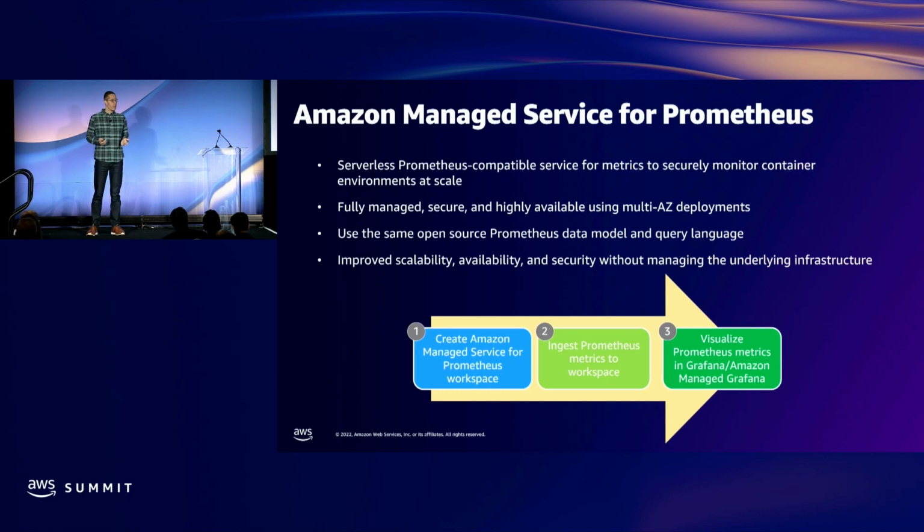We do have a number of customers, however, that have standardized on open source observability solutions. Most often, these would be Prometheus and Grafana. And so in order to support those customers, we've built two managed services around them. The first of which is Amazon Managed Service for Prometheus.